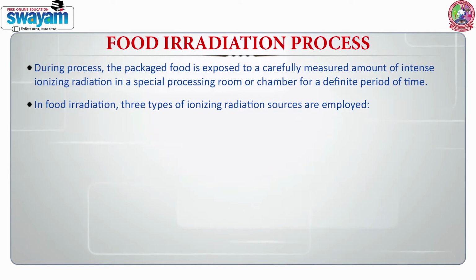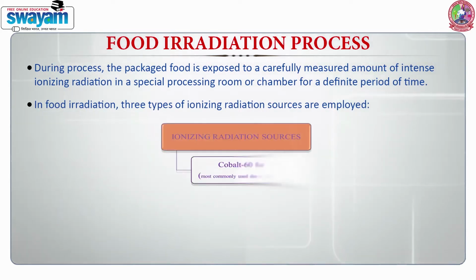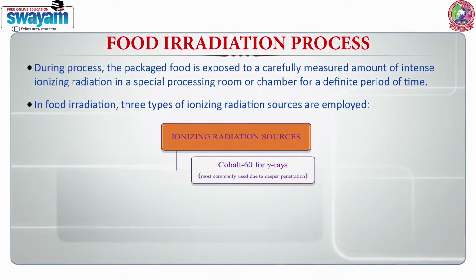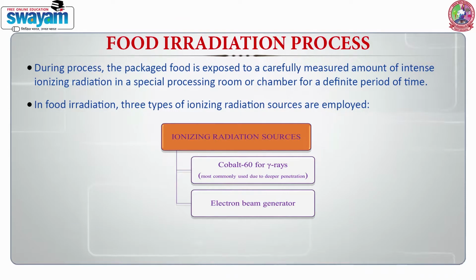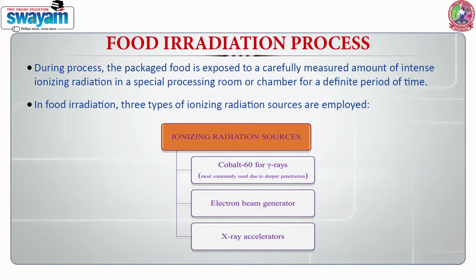In food irradiation, three types of ionizing radiation sources are employed: cobalt-60 for gamma rays, which is most commonly used due to deeper penetration, electron beam generators and X-ray accelerators.